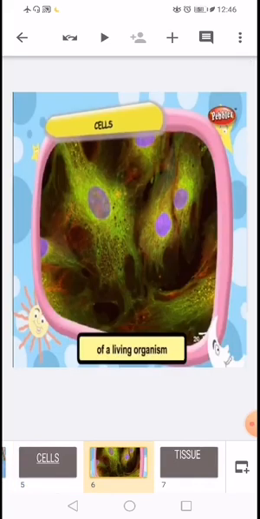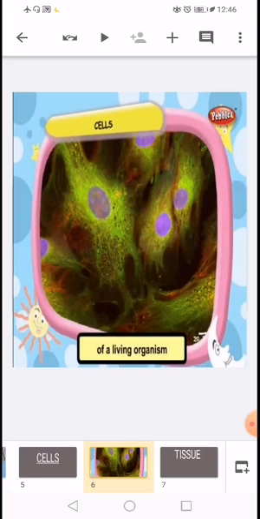Living organisms are made up of small structures called cells. The cell is the basic structural unit of a living organism. Cells are very small and cannot be seen with the naked eye. They can be seen only through a microscope.